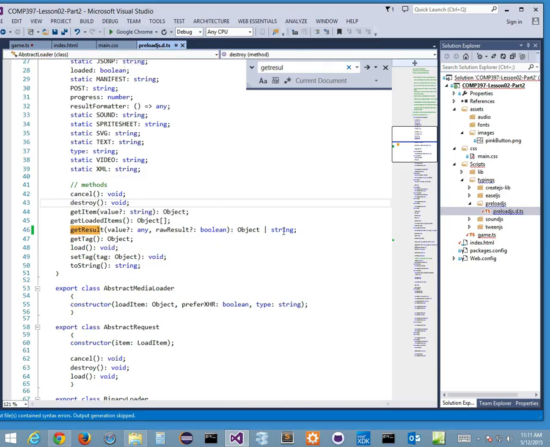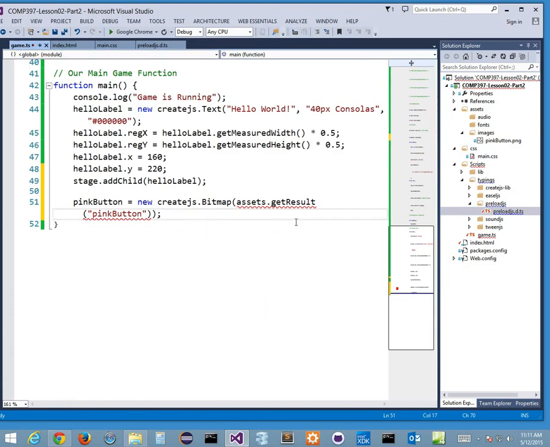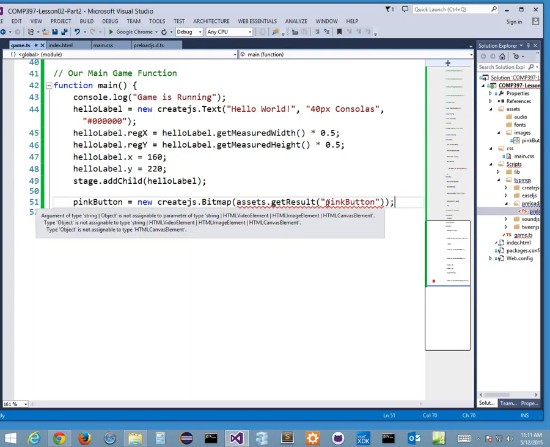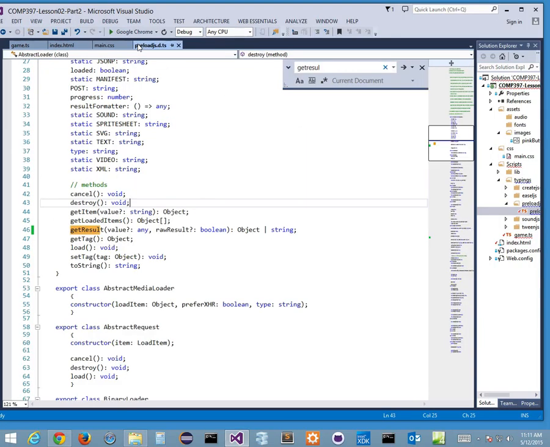Okay, once I've done this change, if I go back to my game.ts file, as an example, and if I've done it correctly, I've still got that error, right? Did I save it? It's amazing when things work at home, but they don't work here, right?